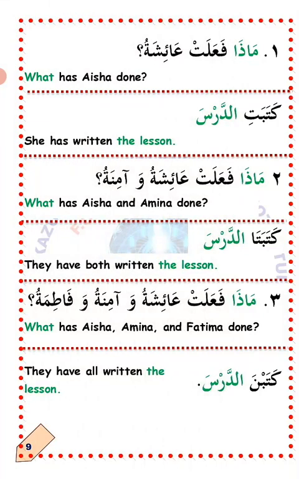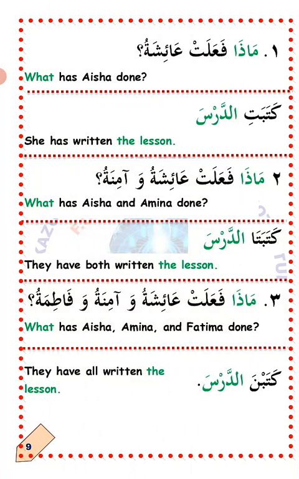واحد, number one. ماذا فعلت عائشة? Now talking about the female group. ماذا فعلت عائشة? What has Aisha done? The answer: كتبت الدرس. She has written the lesson. كتبت, not كتب.